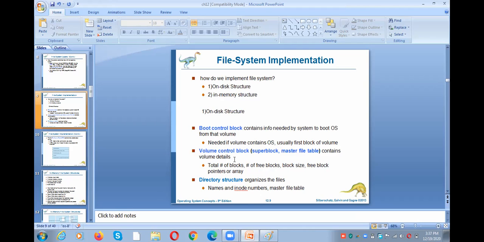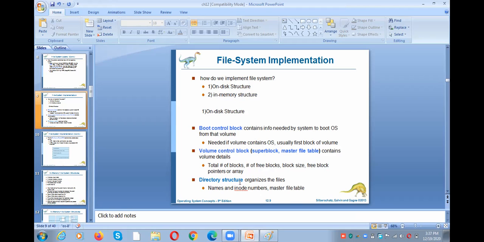And next, the volume control block will maintain the information about the volume, the entire disk volume. The disk is divided into blocks. So how many total blocks are available in the disk? What are the free blocks? What are the used blocks? And what about the free block pointer? Everything will be maintained by the volume control block. If it is Unix, UFS, the Unix file system, it is called a superblock. If it is NTFS, it is called the master file table.